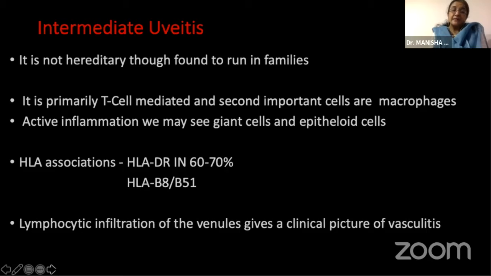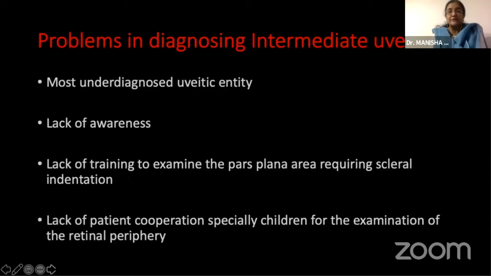There may sometimes be an HLA association in a few patients. And lymphocytic infiltration of the venules gives us a clinical picture of vasculitis, which is very often seen in the peripheral retina. Now, what are the problems faced in diagnosing intermediate uveitis?